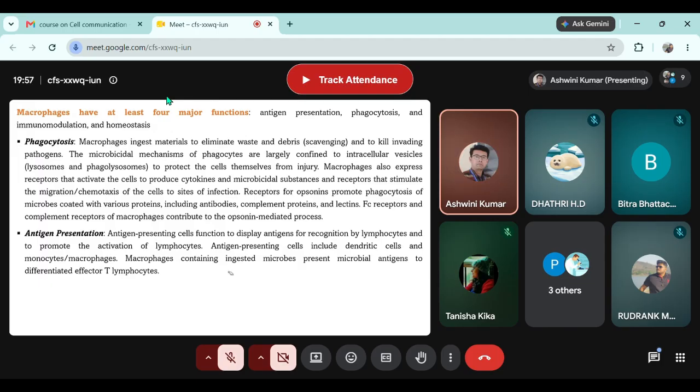Once the antigen fragments are presented, the adaptive part of the immune system that consists of T cells and B cells is activated. And that's why in the very first slide we discussed that the adaptive immune response is only or largely dependent on the innate immune response. Is this slide clear? Yes. Okay, great.